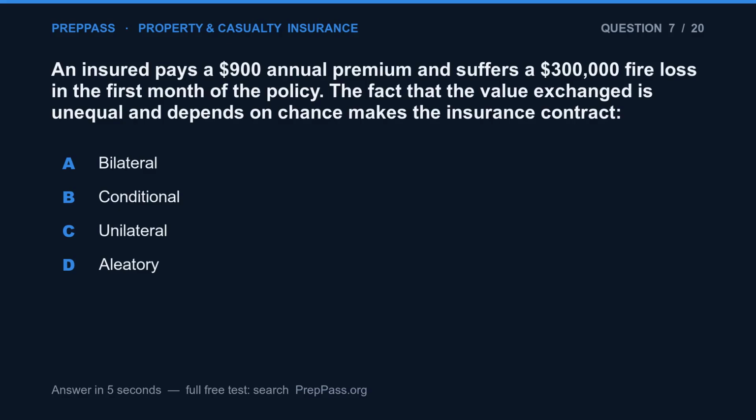Question 7. An insured pays a $900 annual premium and suffers a $300,000 fire loss in the first month of the policy. The fact that the value exchanged is unequal and depends on chance makes the insurance contract A. Bilateral, B. Conditional, C. Unilateral, D. Aleatory.